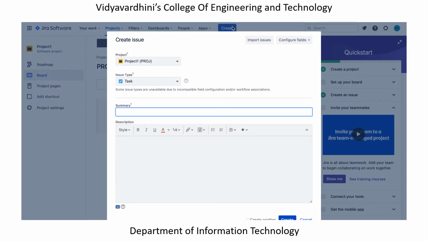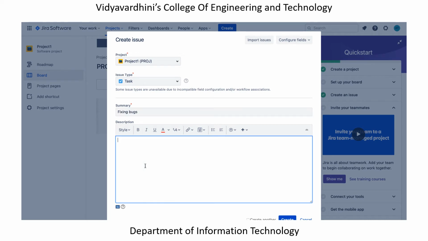Okay, so over here the project is this, my type is a task because I would be creating an individual task to monitor. Now let's say my summary, what is my task all about? Now it is about fixing some bugs, let's say. Now I need to give some detailed description about my summary.